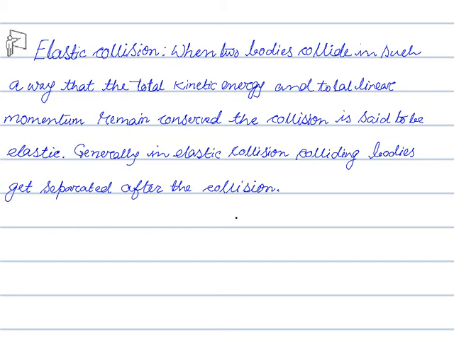Then the collision is said to be an elastic collision. We now find out the velocities of two bodies after elastic collision.